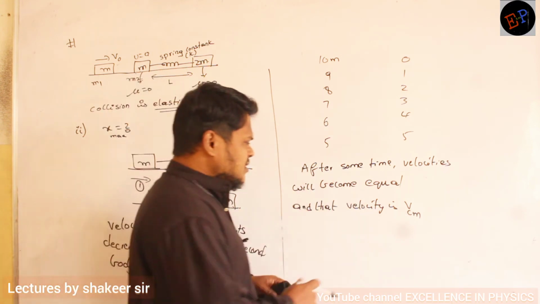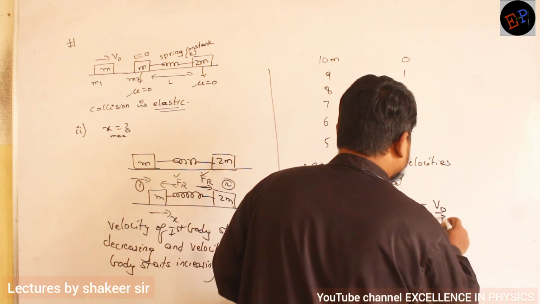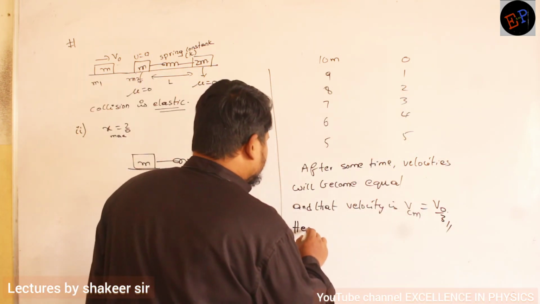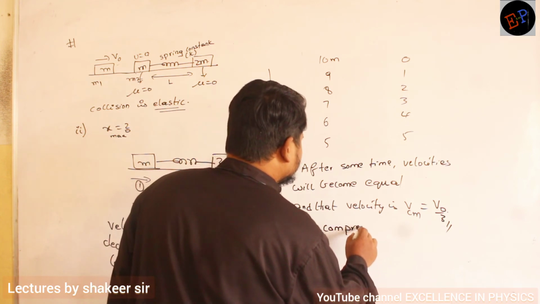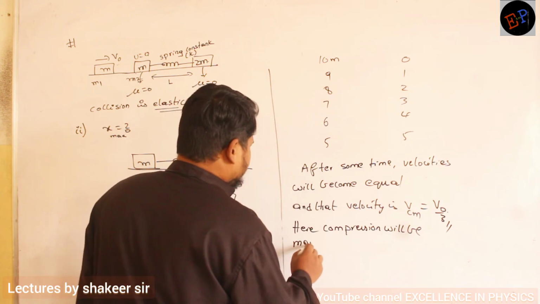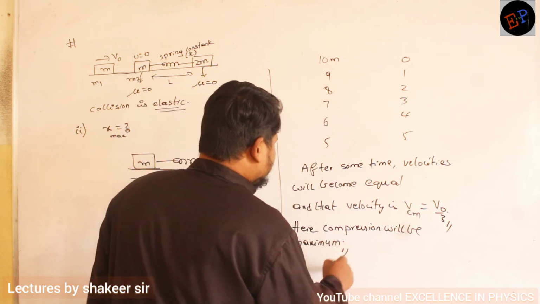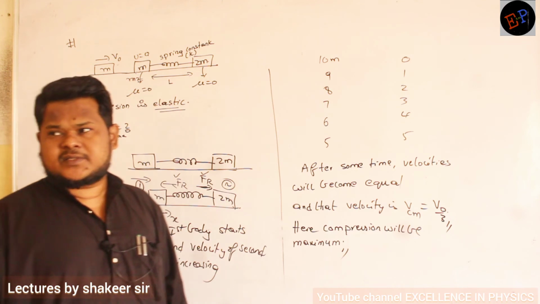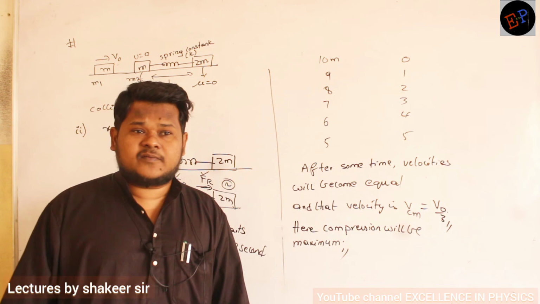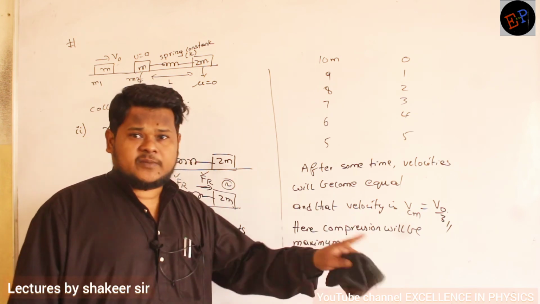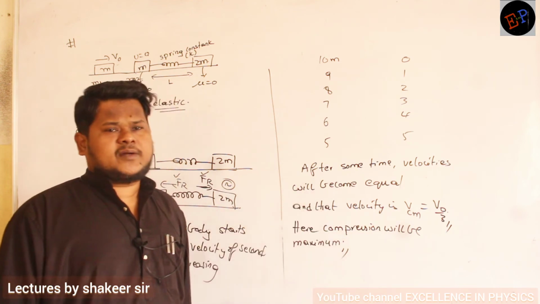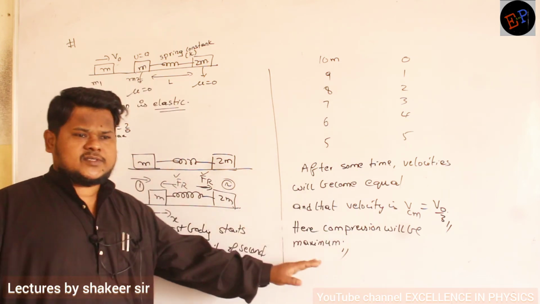And what is the value of the velocity of the center of mass? v0/3. This we have already calculated, no? Okay, so here compression will be maximum. Are you able to understand? So at which condition will compression be maximum? When the velocities of both bodies have become equal. At that condition, compression will always be maximum. Are you able to understand? Okay, so we have calculated up to here. Understood now all the conditions, what is happening?